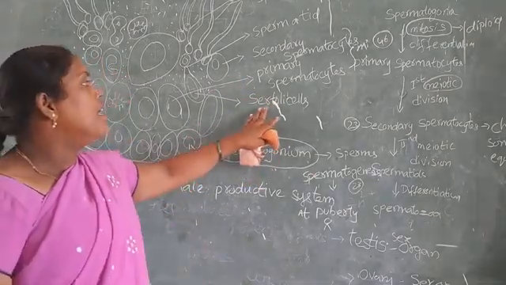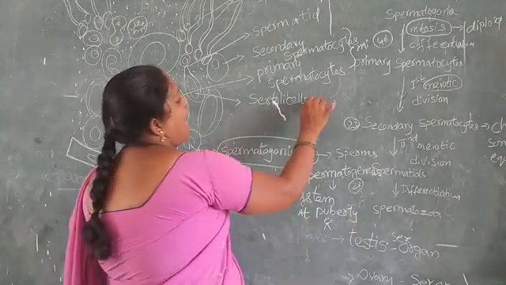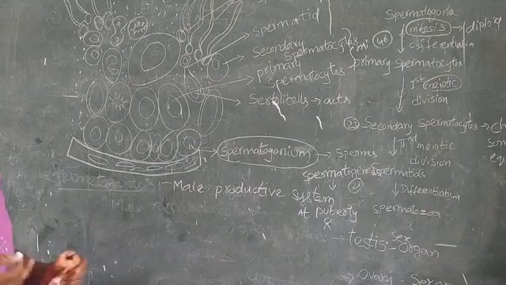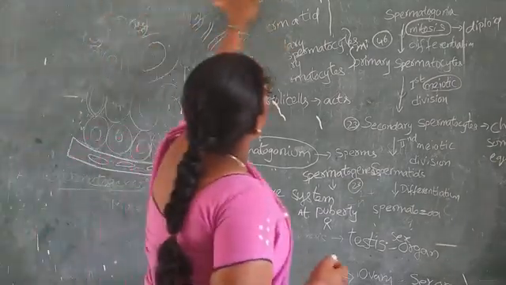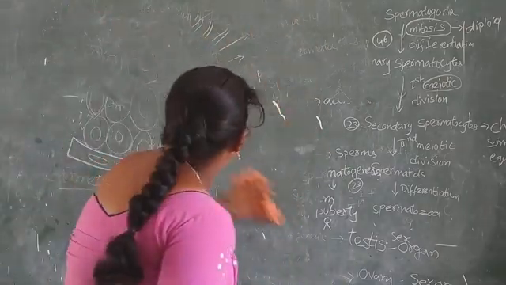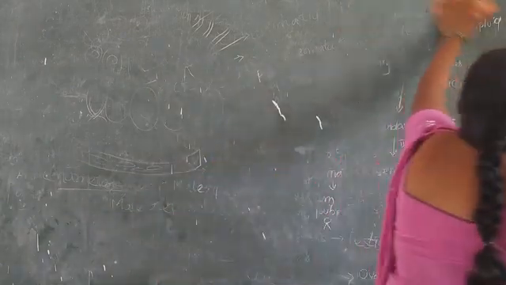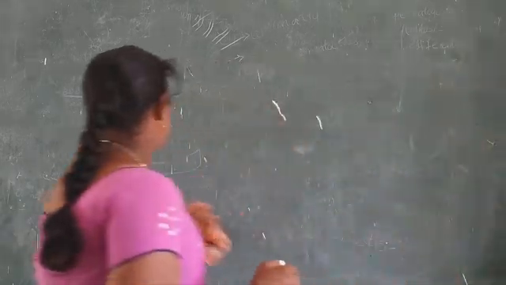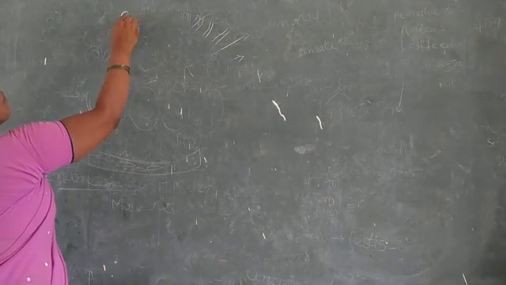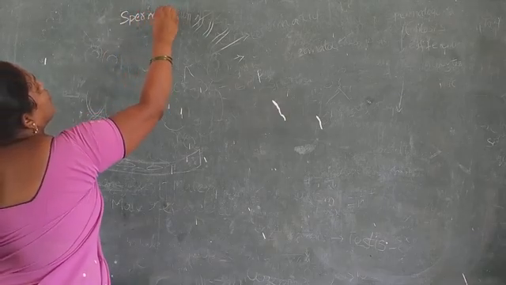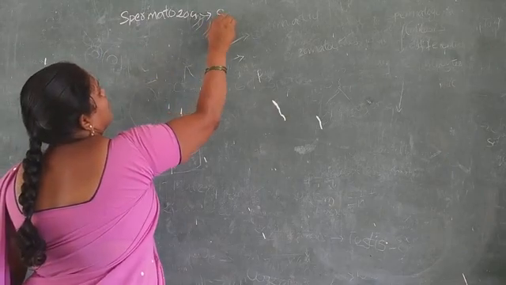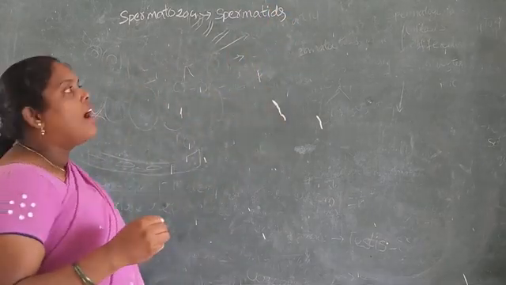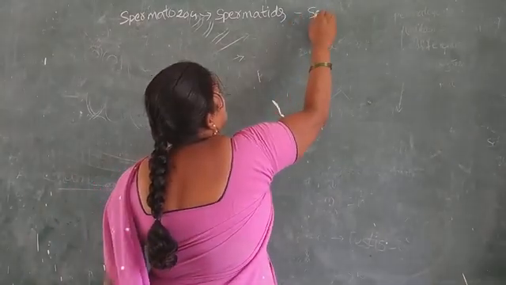The spermatids are nourished by the Sertoli cells. These Sertoli cells are activated by the stimulation of hormones, and two types of hormones are involved in this process. The spermatids are converted into sperm. This formation is called spermiogenesis.